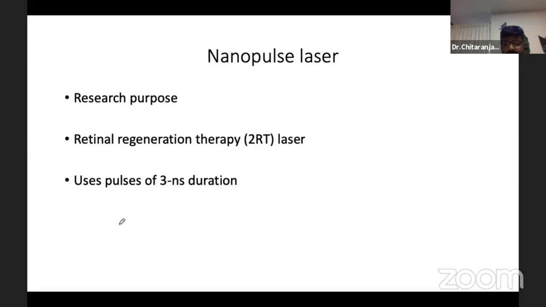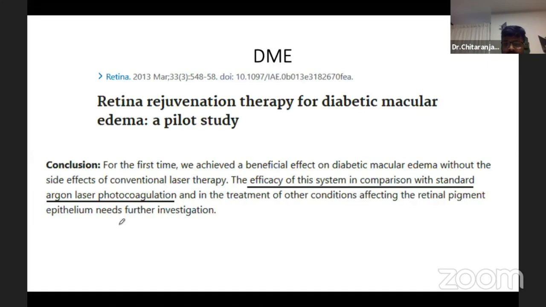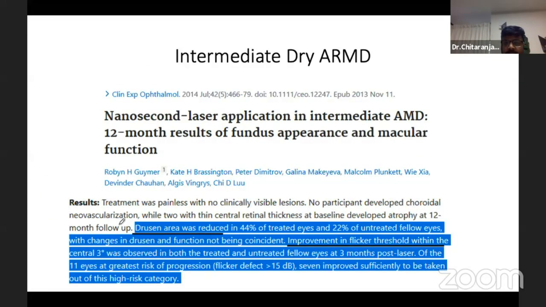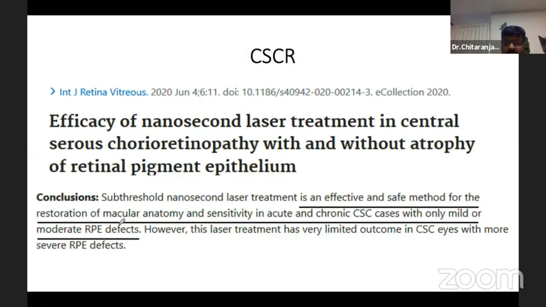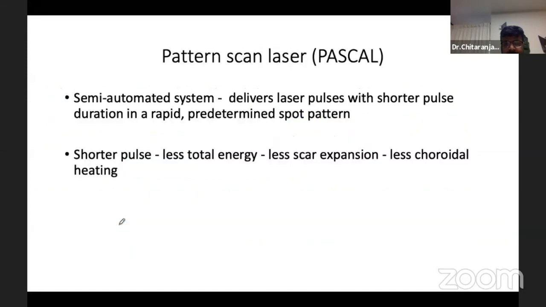Nanopulse is still used for research purposes. It uses pulses of 3 nanoseconds. It has been used in DME and found that the efficacy of the system is comparable with conventional argon laser photocoagulation. It has been used in intermediate dry AMD. The drusen area is reduced and there is improvement in flicker threshold. It has also been used in CSR and found to be an effective and safe method for restoration of macular anatomy and sensitivity in acute and chronic CSCR.